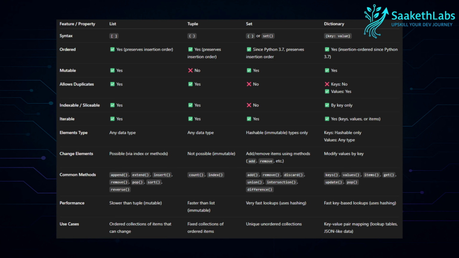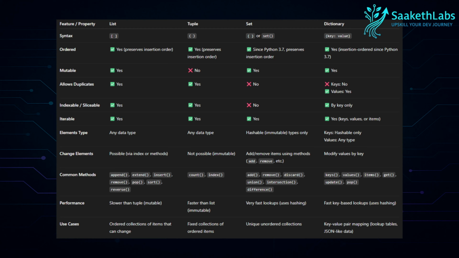Element types. As we know, all types are acceptable in lists and tuples, and in dictionaries also. We learned about nested dictionaries as well. So we can say values could be of any type, whereas the keys must be hashable.